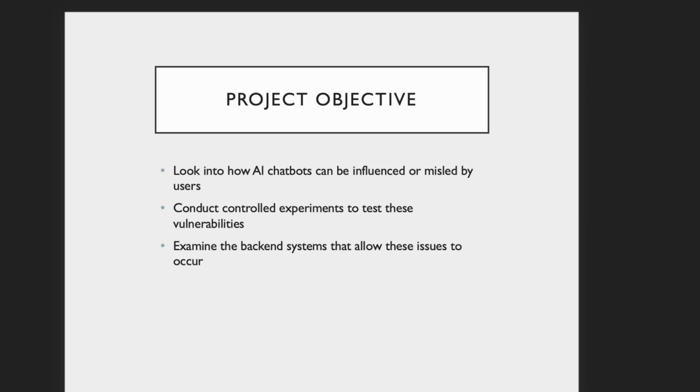We also looked at the structure behind these systems, how they store their answers, how they choose what to say, and where they might be open to mistakes. So we examined basically the backend systems. Understanding the technology behind that behavior helps explain how and why these problems occur with these models.